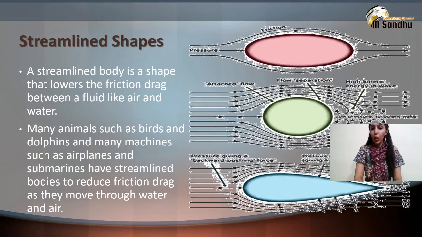Now, our next topic is streamlined shape or streamlined bodies. A streamlined body is a shape that lowers the friction drag in a fluid like air and water. Many animals such as birds and dolphins and many machines such as airplanes and submarines have streamlined bodies to reduce friction drag as they move through water and air.